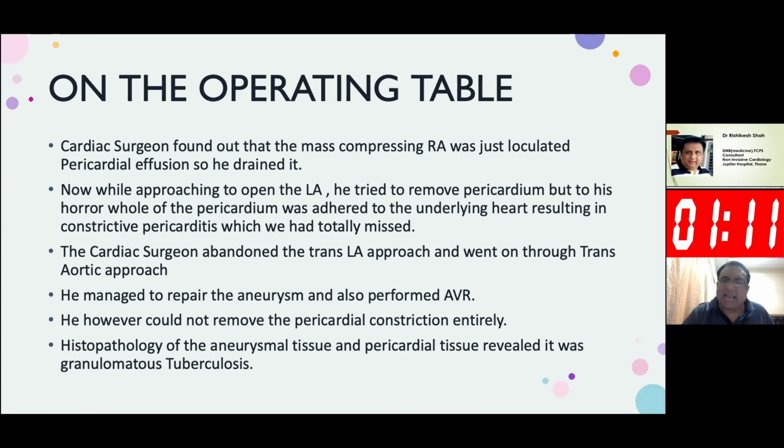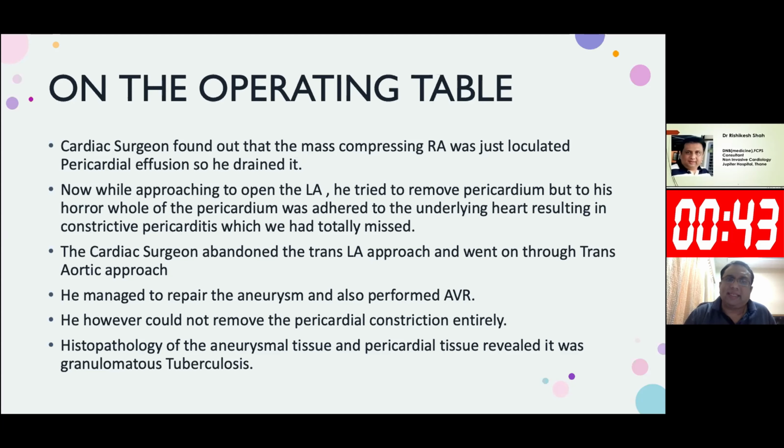The cardiac surgeon abandoned the trans-LA approach and went through the trans-aortic approach. So he couldn't go through posteriorly. He opened the aorta, sacrificed the aortic wall, managed to repair the aneurysm, and also performed AVR. He, however, could not remove the pericardial constriction entirely. Histopathology of the aneurysm tissue and pericardial tissue revealed that this was all granulomatous tuberculosis.